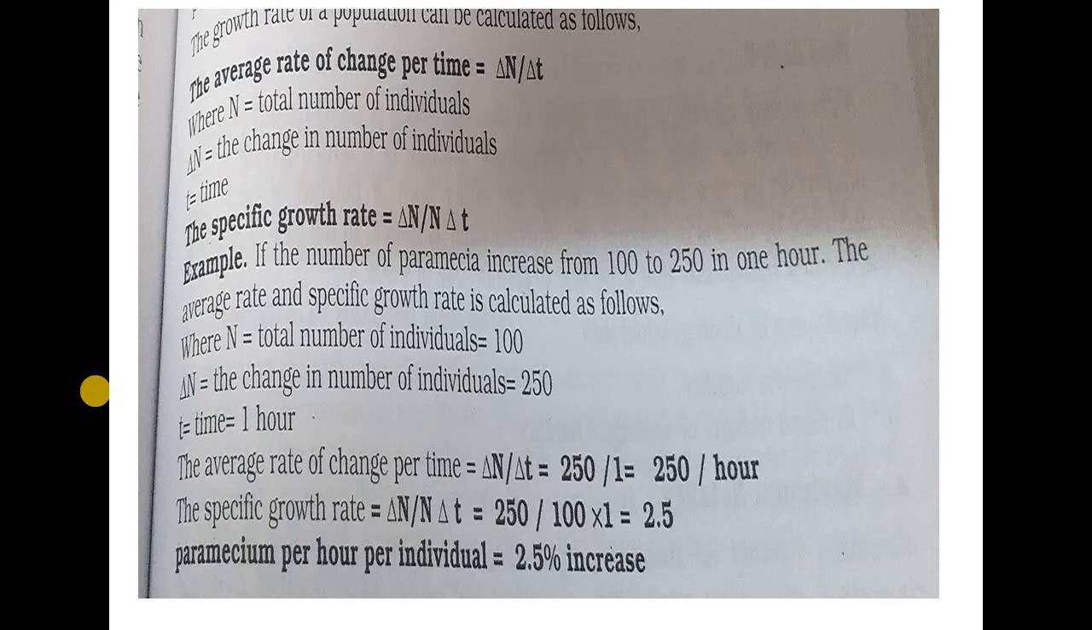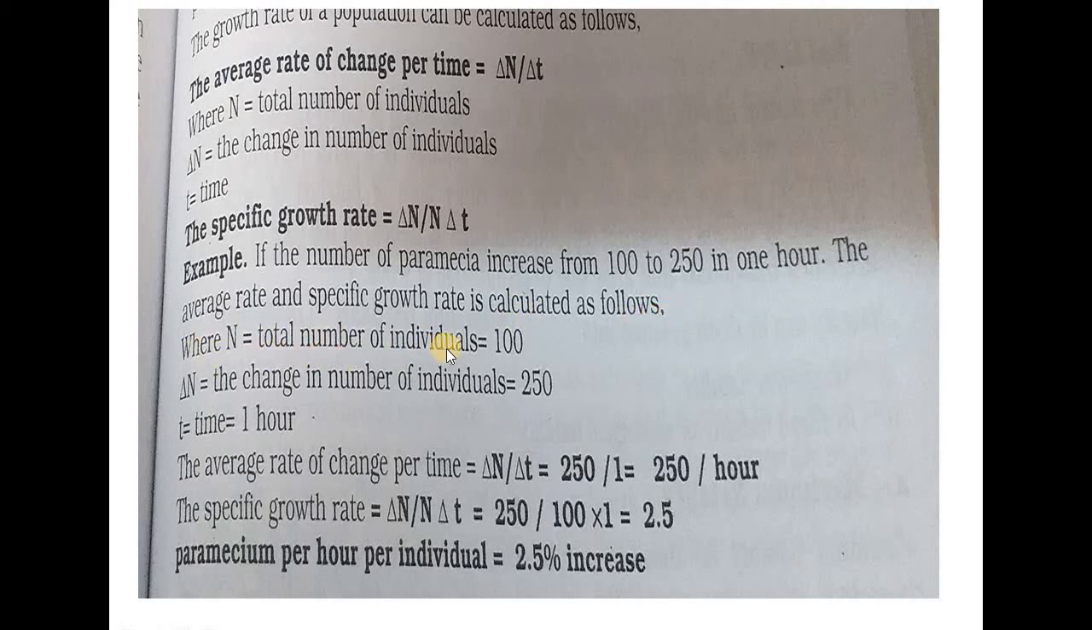Another example is the growth rate of population, which can be calculated using a formula. The average rate of change per time is delta N divided by delta t, where N is the total number of individuals, delta N is the change in the number of individuals, and t is the time. So the specific growth rate is delta N divided by N into delta t. For example, if the number of paramecium increases from 100 to 250 in an hour, the average rate and the specific growth rate are calculated as follows.